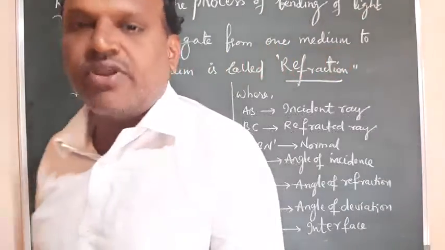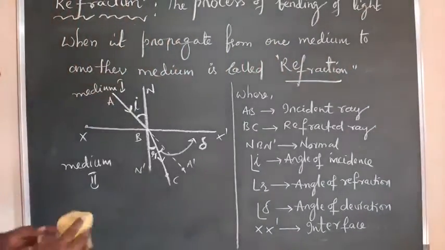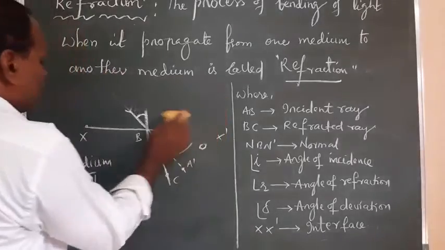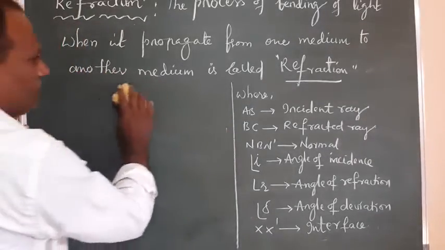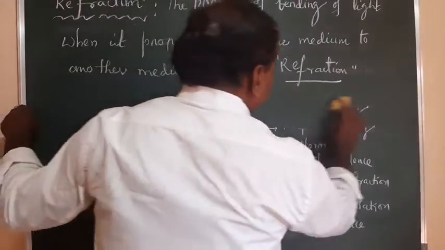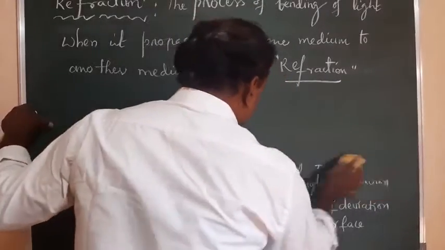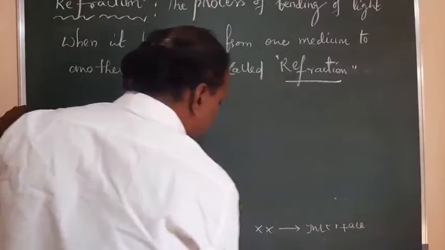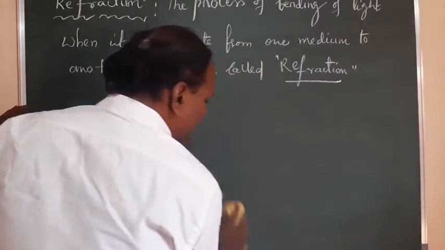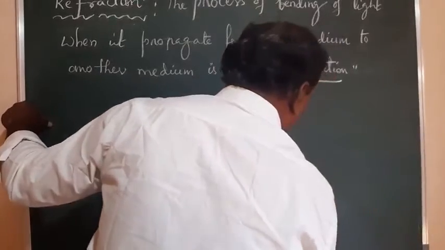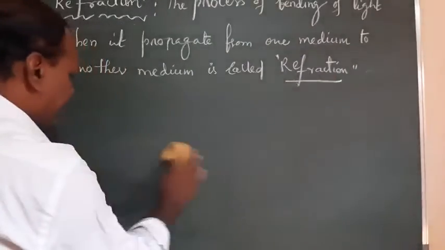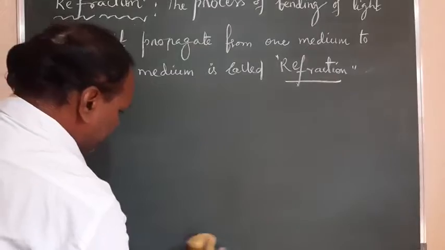So in the case of refraction, there is no change in the frequency of light. The changes are observed only in wavelength and velocity. The color of light is related to the frequency.